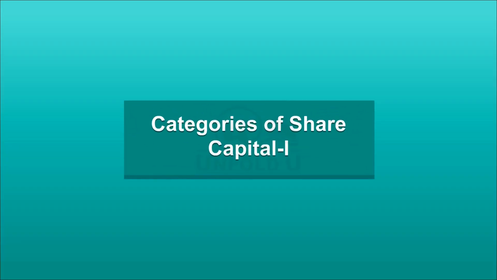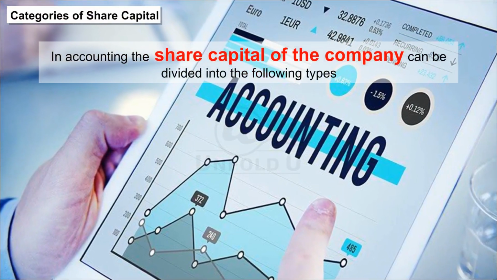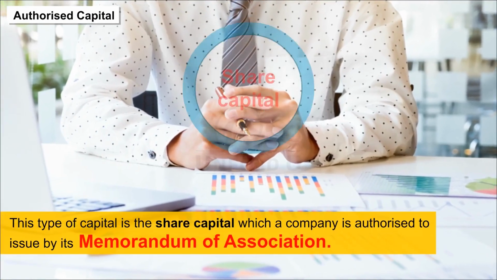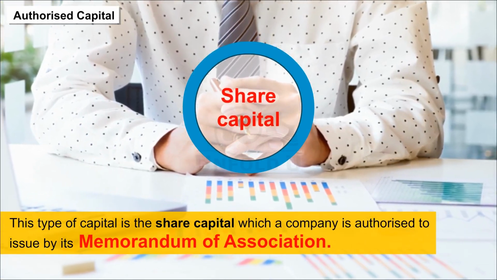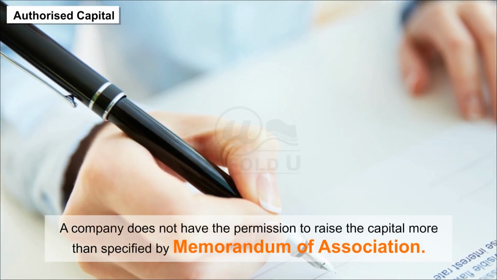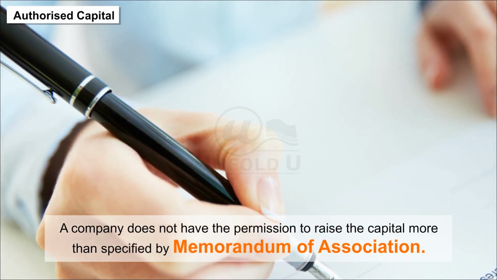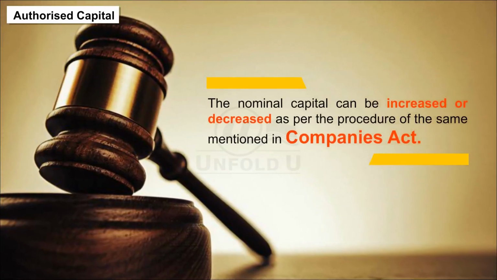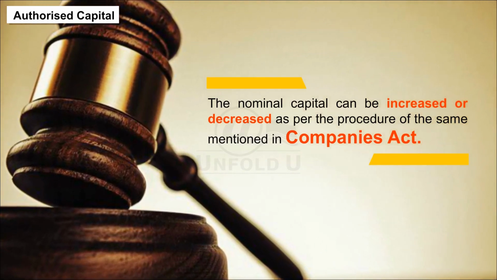Categories of share capital 1. In accounting, the share capital of the company can be divided into the following types. Authorized capital. This type of capital is the share capital which a company is authorized to issue by its Memorandum of Association. A company does not have the permission to raise the capital more than specified by Memorandum of Association. It is also called nominal capital or registered capital. The nominal capital can be increased or decreased as per the procedure mentioned in the Companies Act.